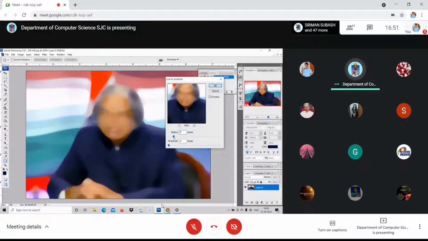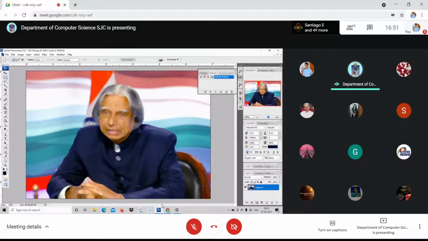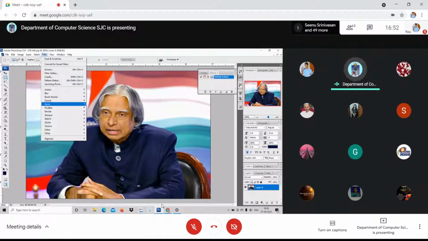As you adjust the radius, you get the strokes. And you can also increase the threshold. See the noise threshold. It is like a painted image, like a watercolored image, right? Originally it was like this, now it is like this. So this is with regard to dust and scratches.